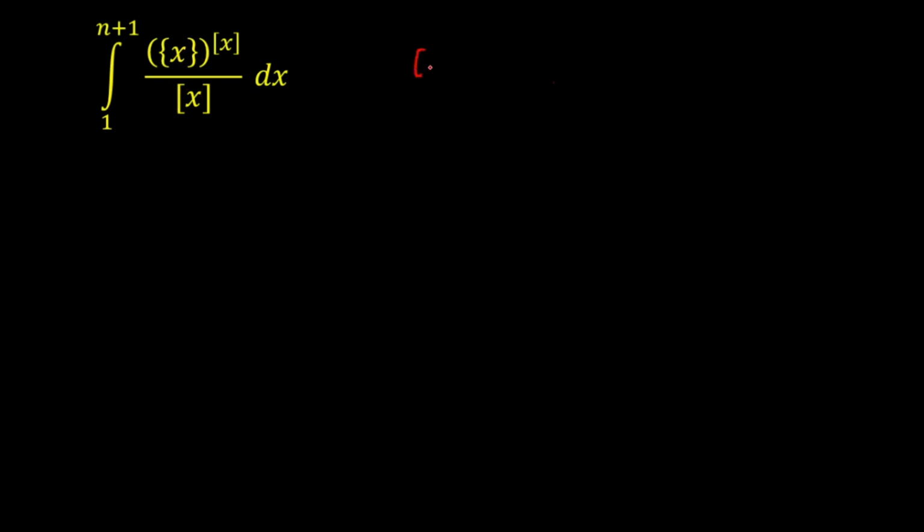First of all, the GIF of x is making this function discontinuous, and GIF of x is discontinuous at many points, that is, the points where x is an integer. So I have to break the limits where x is an integer. First I'll break the limits from 1 to 2.